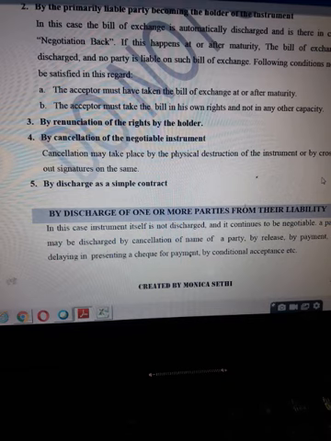So the main thing that we can understand here is, it is the person who is liable primarily to make the payment. Any release of that person, or any payment by that person, or a cancellation of the name of that person will make the instrument discharged for all the parties involved.